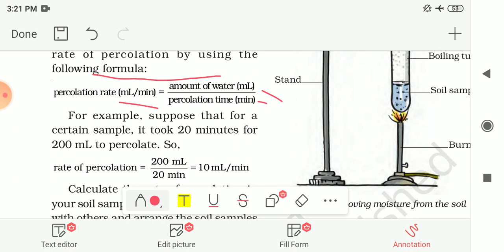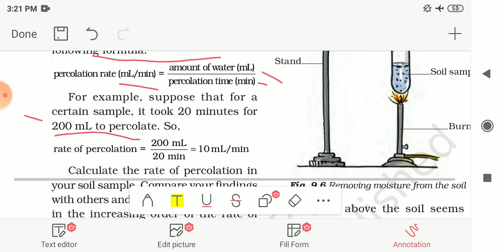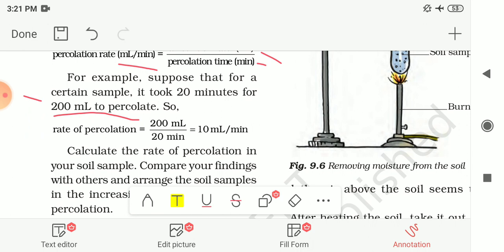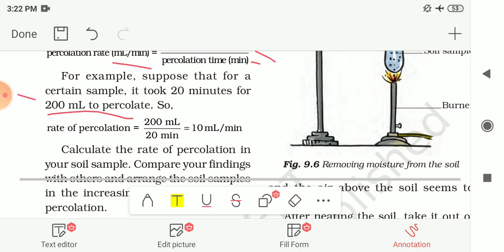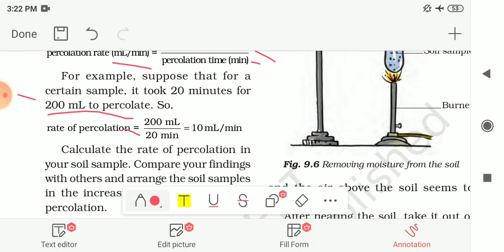For example, suppose that for a certain sample it took 20 minutes for 200 milliliter to percolate. Then the rate of percolation is 200 milliliter divided by 20 minutes, so the answer is 10 milliliter per minute.